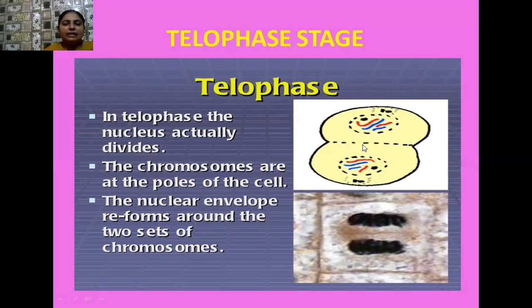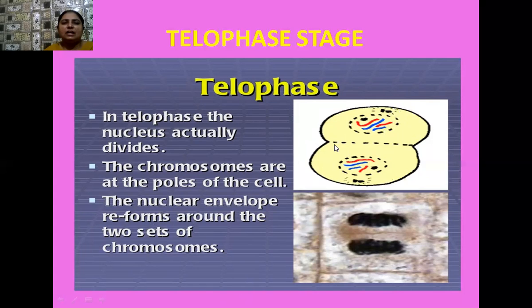And earlier you saw that the nuclear envelope completely disintegrated, but now the nuclear envelope starts regenerating, and all the chromatids are present in the cytoplasm freely, and the spindle fiber disintegrates, whereas the centrioles are present at the opposite positions with the astral ring. So here one very important thing is that the nuclear envelope reforms, it regenerates around the two sets of chromosomes which are present in their respective nuclei.